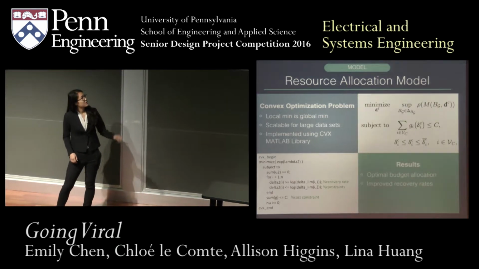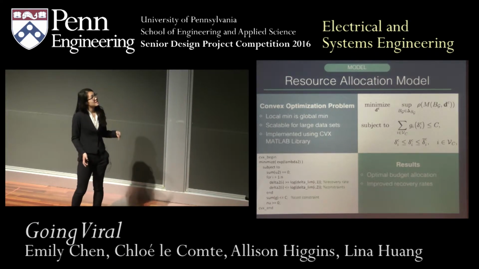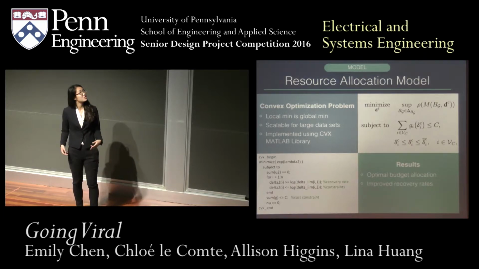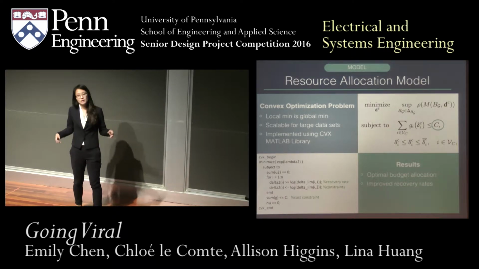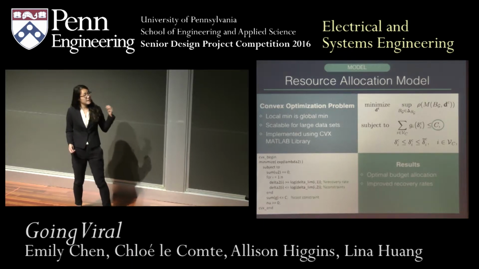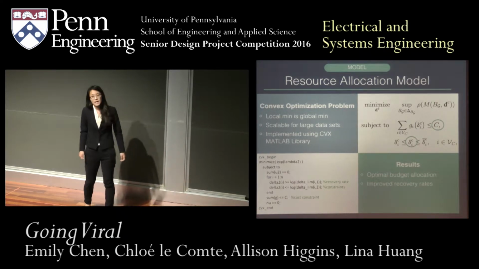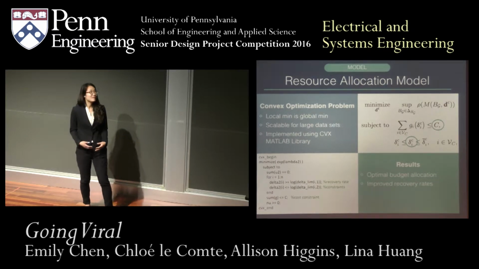To the right, at the top of the screen now, you'll see also what the representation of the code and math theory. So basically, the objective function is that we're trying to minimize the spread of the flu, subject to two constraints. The first constraint is that the allocation of money to each city, which is represented by GI, the sum of all of them has to be less than some inputted total budget C. And then the next constraint is going to return our output, which is the improved recovery rate for each city, delta IC. And it has to be greater than some natural recovery rate, which Allison talked about how we calculated, and less than some maximum feasible recovery rate for the flu.